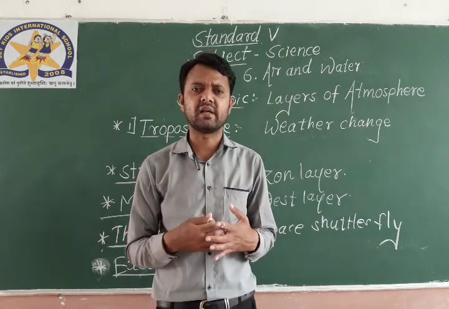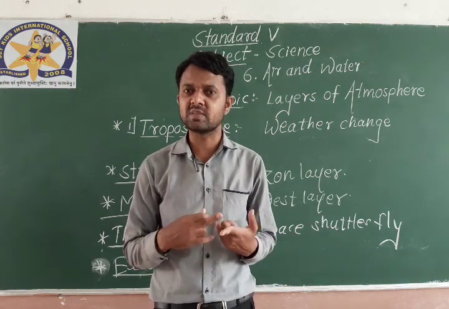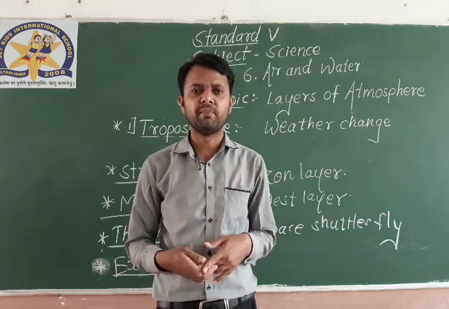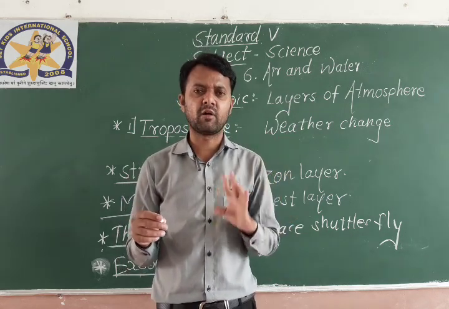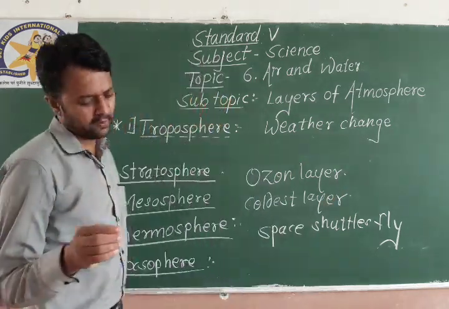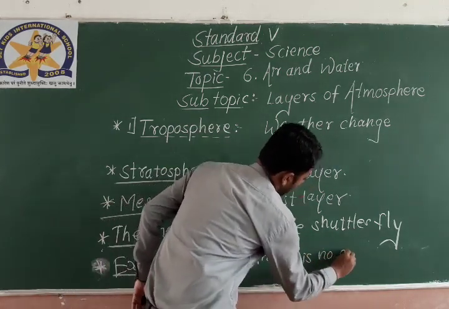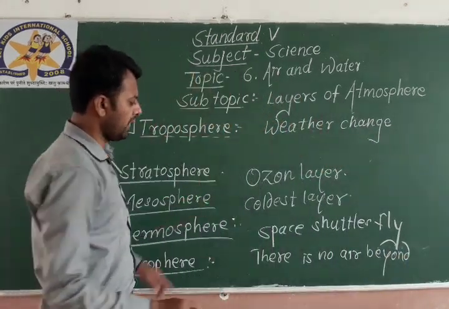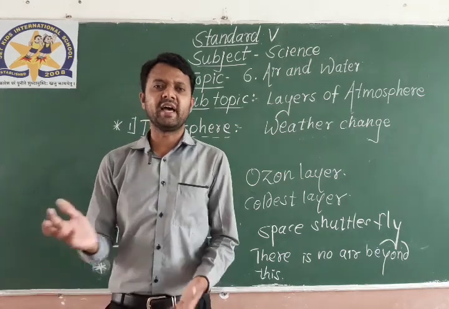That's why the scientists, the astronauts, take oxygen cylinders with them. Why? There is no air in space. So the uppermost layer of the atmosphere is exosphere, beyond which there is no air at all. That is the only thing to remember. There is no air beyond this. That's it. So these are the layers of the atmosphere.